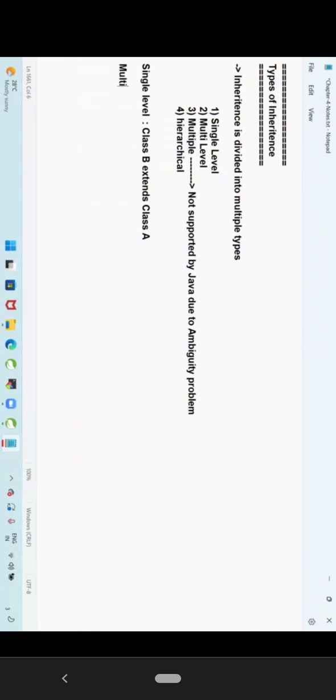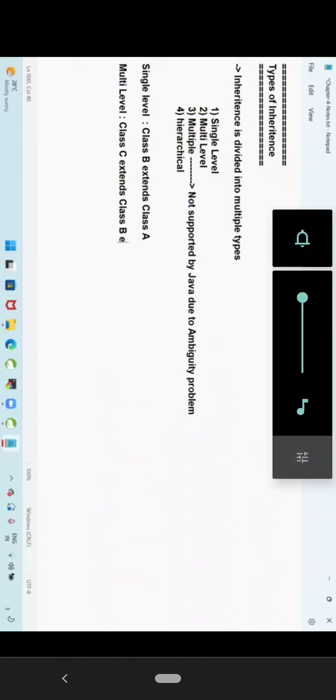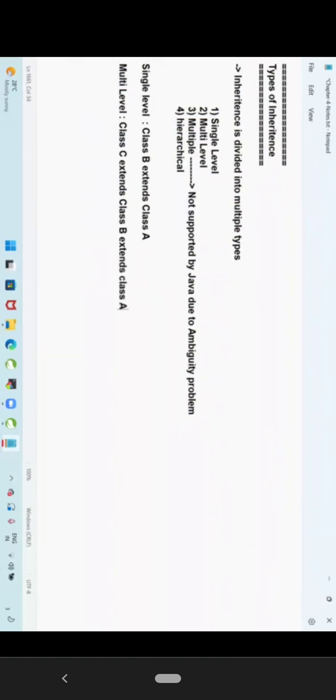Then what is a multi-level inheritance? Class C extends class B. Class B extends class A. Class A extends Object. So that is called as multi-level inheritance. Note here, if our Java class does not have any parent, then Object will become default parent. If our class does not have any parent, then Object class will become default parent class for our class.